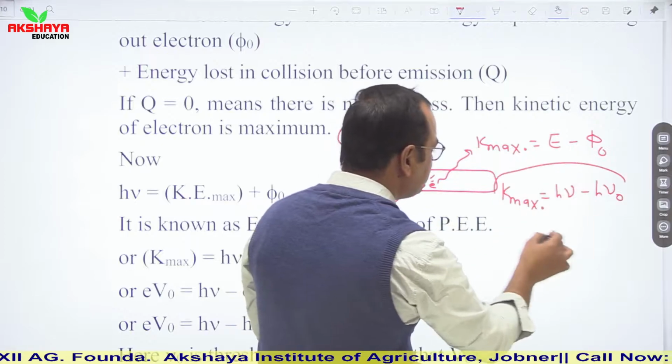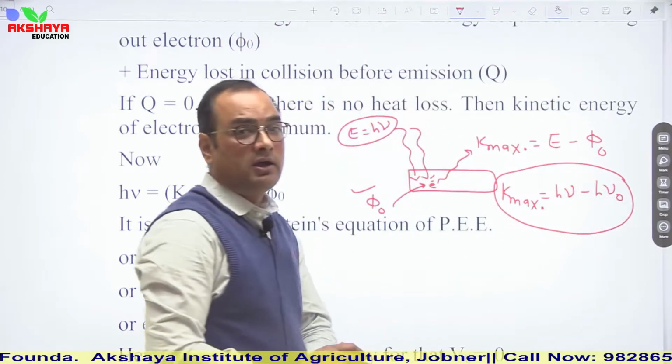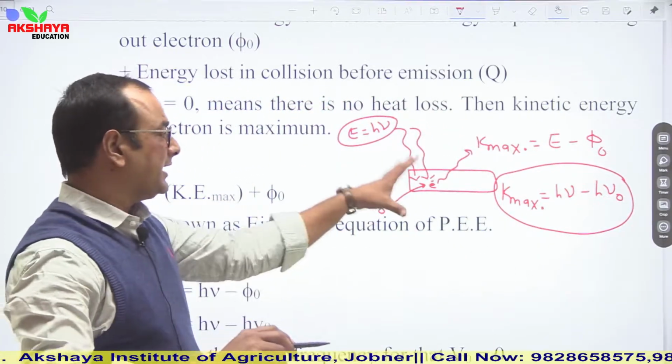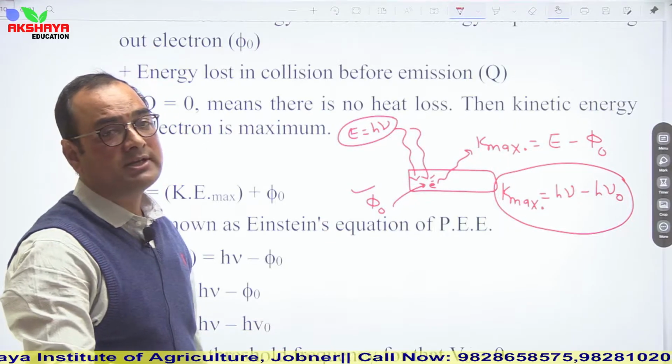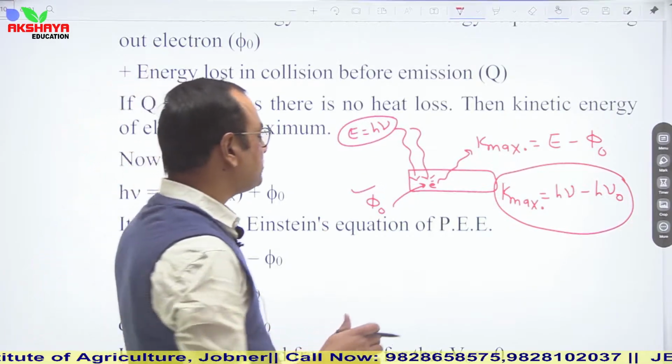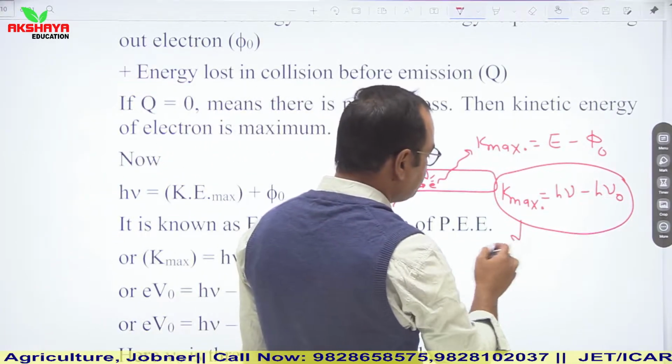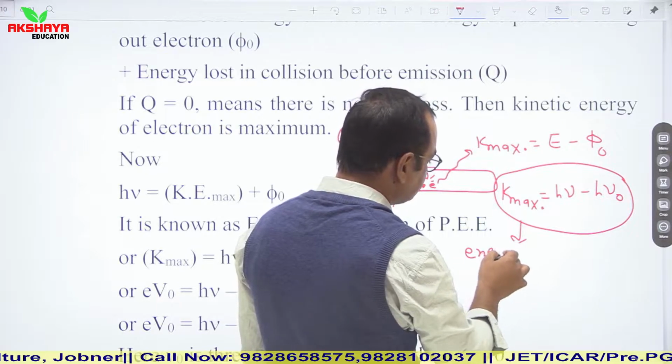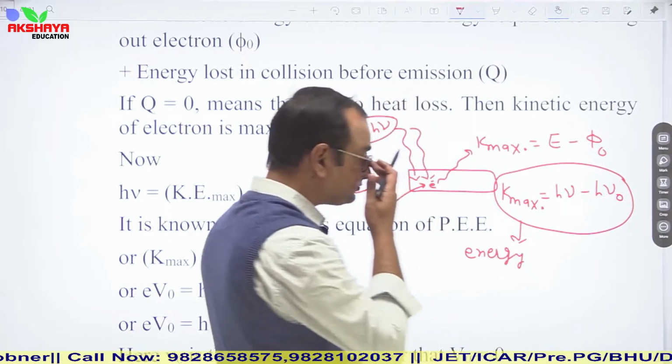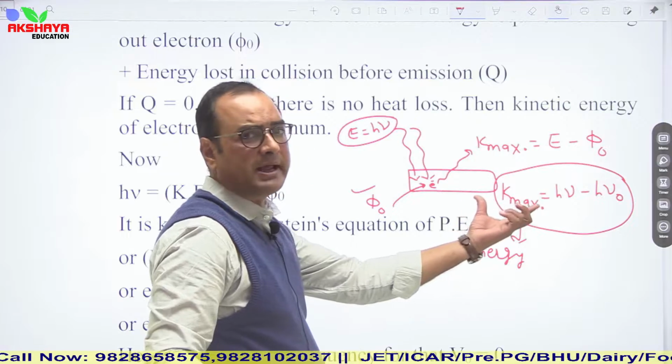So this is the relation which was explained by Einstein, and we can clearly see that Einstein's explanation is completely based on energy conservation. So you need not memorize this relation.